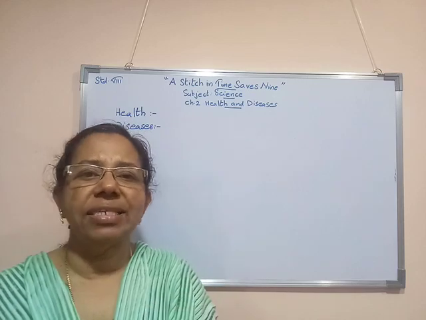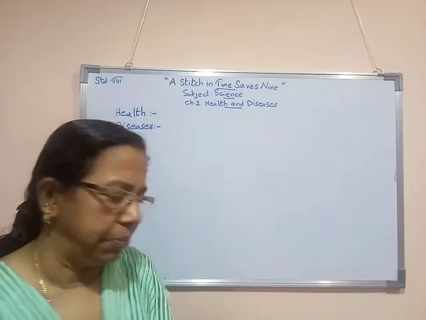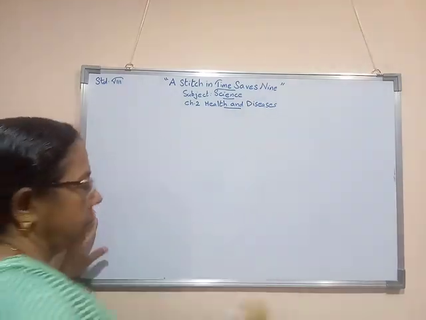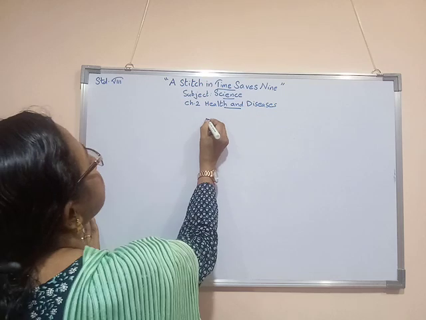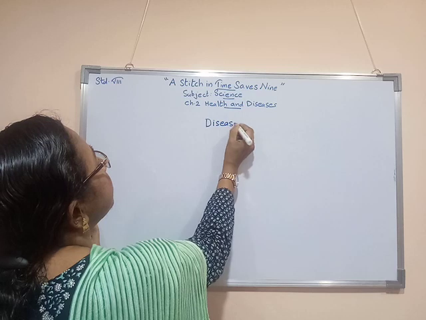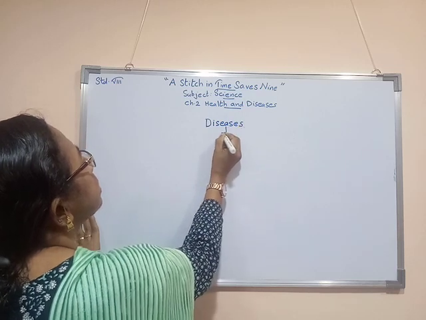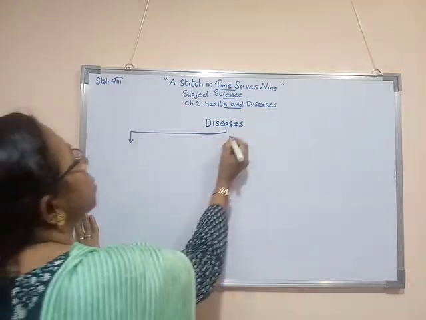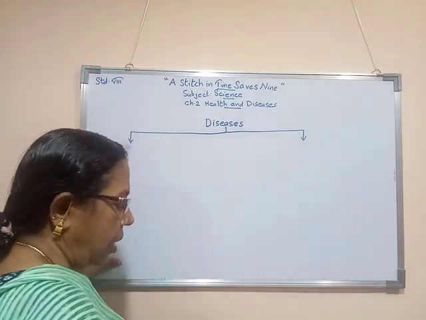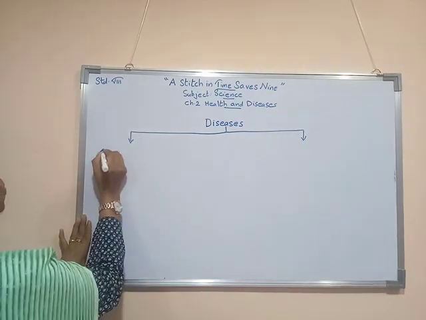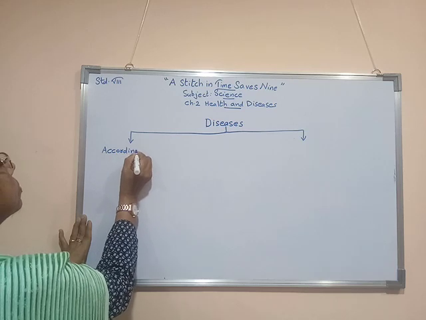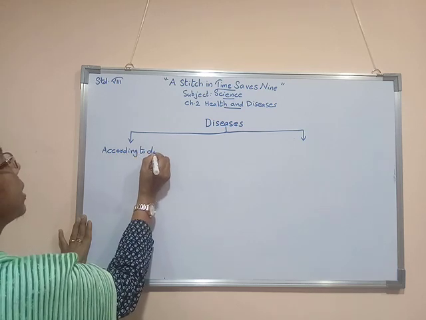Now children, we will classify diseases into two types. One is according to duration.